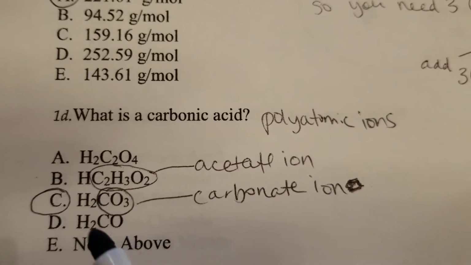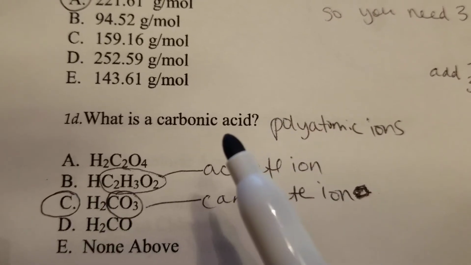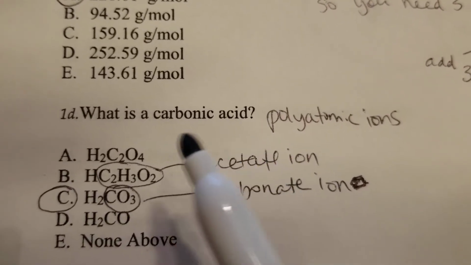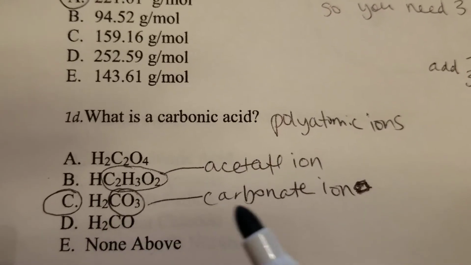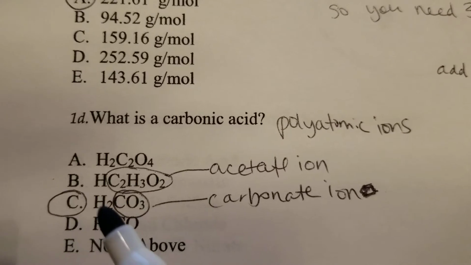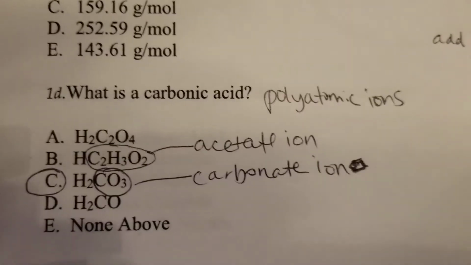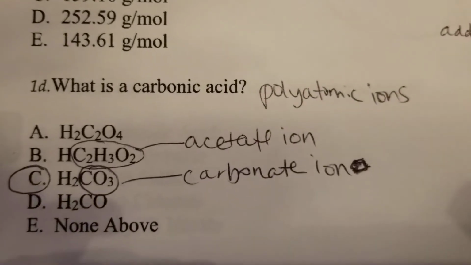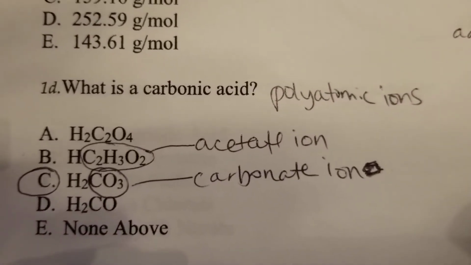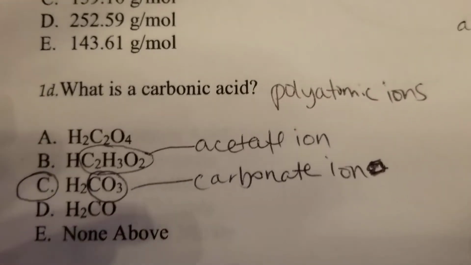And when these ions are bonded to hydrogen, they form acids. So, what is carbonic acid? Carbonic acid is going to be the carbonate ion bonded to hydrogen. There you go. So it's kind of easy if you know your polyatomic ions. And if you don't know your polyatomic ions, you're going to need to make some flashcards or something.